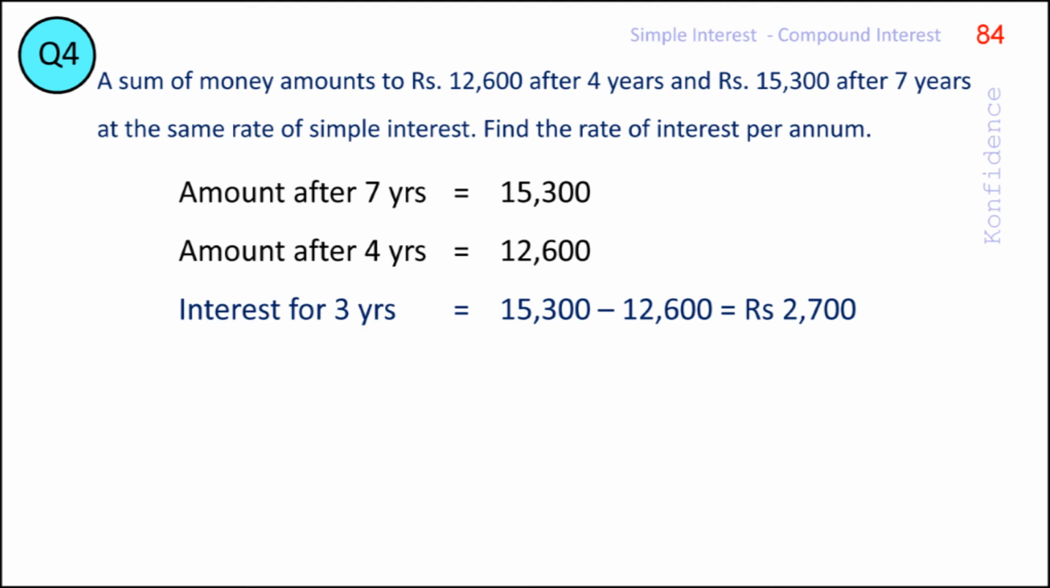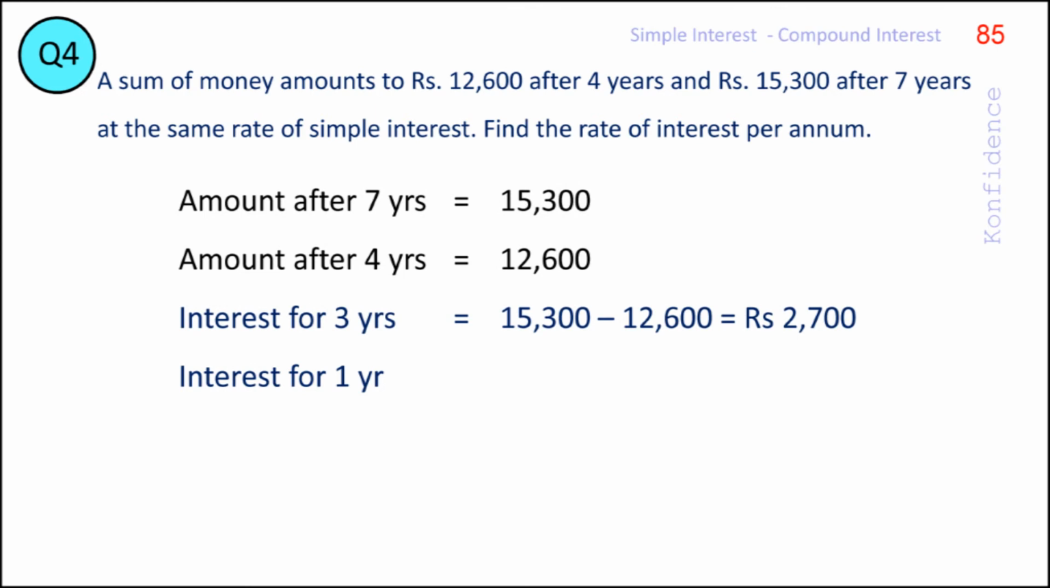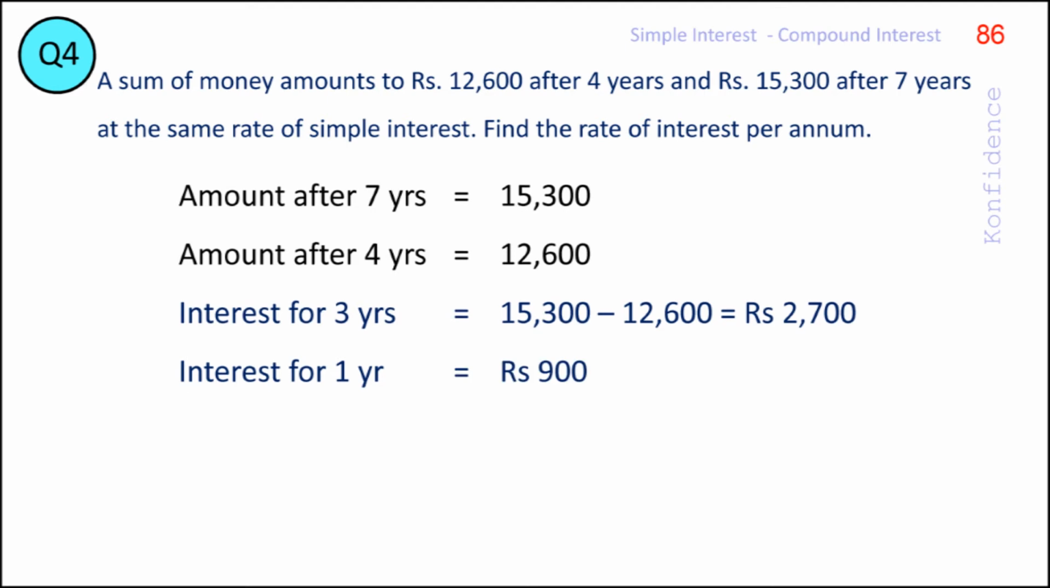In a simple interest scheme, as the interest earned during each period will be the same, we can say that simple interest earned for a year will be rupees 2,700, that is the interest earned for 3 years divided by 3 years, or rupees 900.